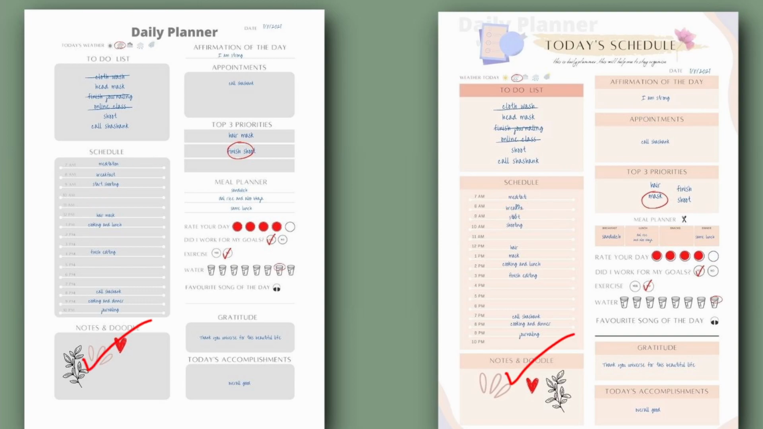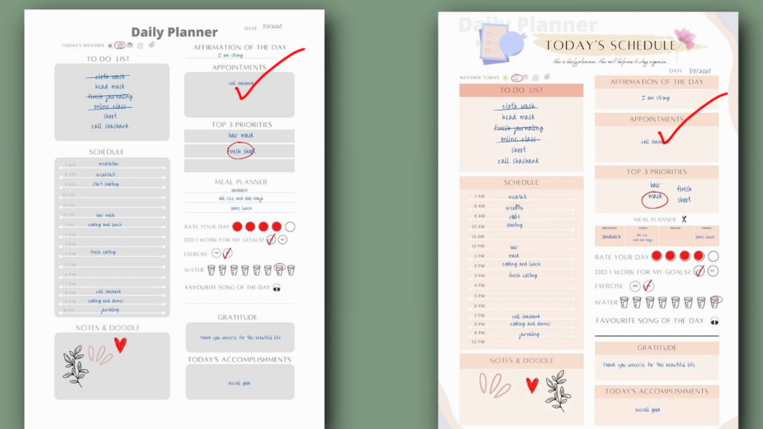At the end you will see notes and doodles. Then on the right side on top you will see affirmations of the day. First thing you are going to write is affirmations. You can write anything: I am strong, I am healthy, I am wealthy, I am loved by everyone. Any affirmations which you love.